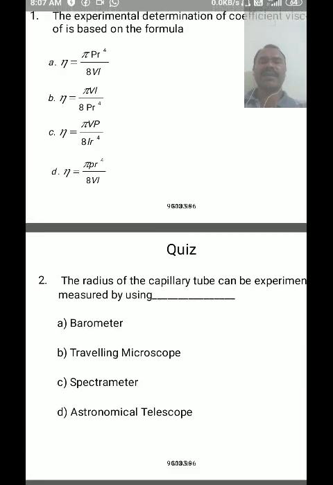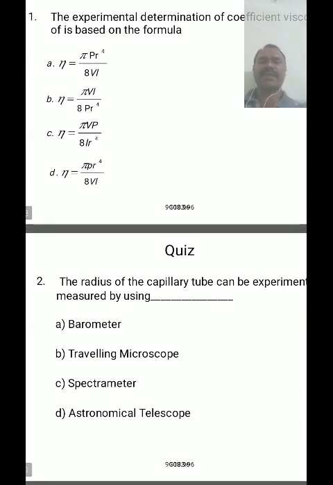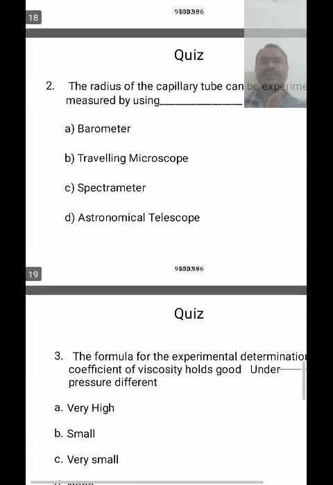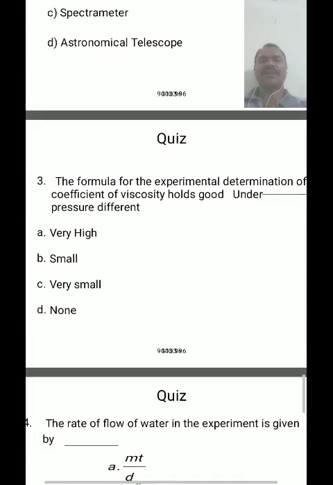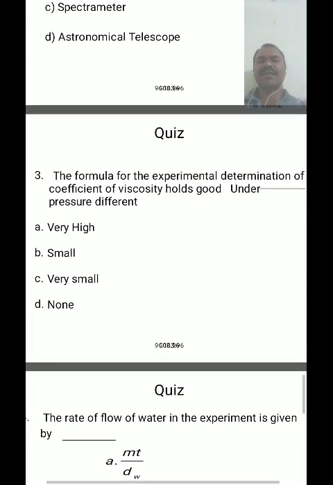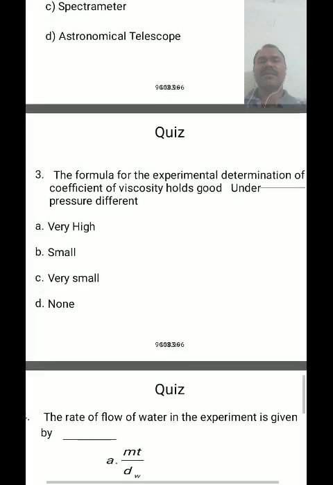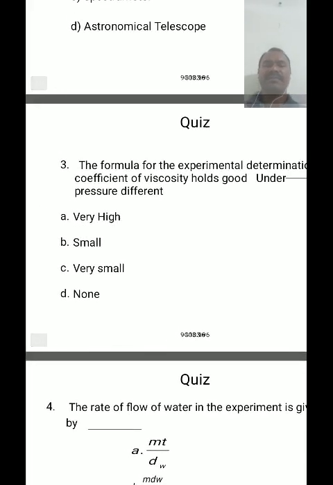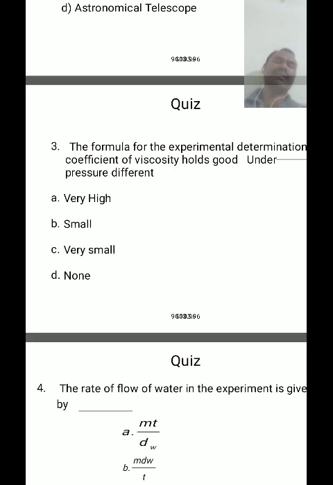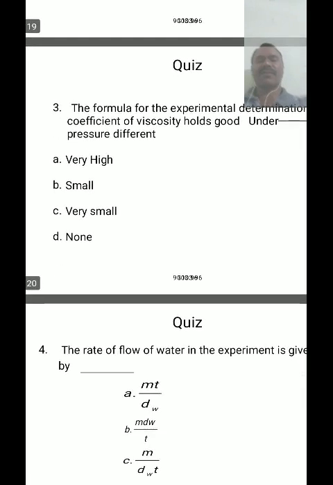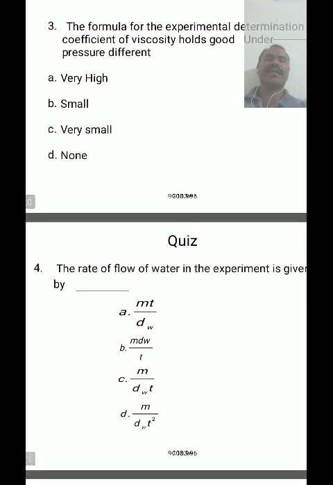The radius of a capillary tube can be experimentally measured by using a traveling microscope. The formula for the experimental determination of the coefficient of viscosity holds good when the pressure difference is very small. In this case the pressure difference is very small because we have to take streamline flow, but in the case of a turbulent flow the pressure difference is very large. That's why we can take the uniform cross-sectional area of a capillary tube.